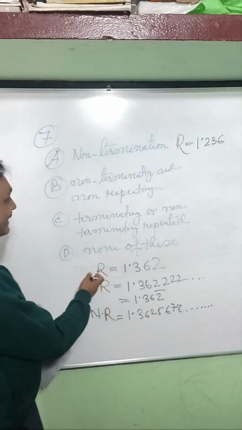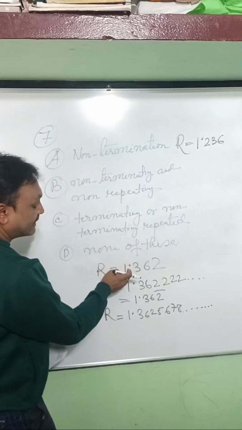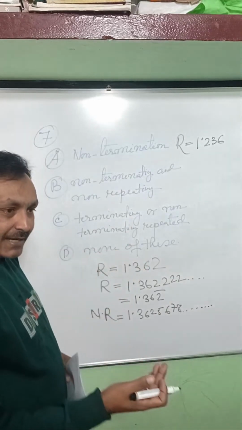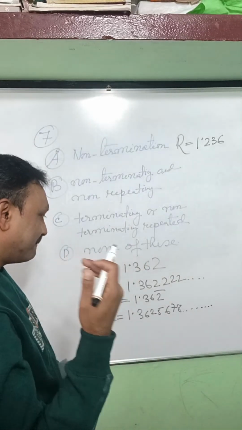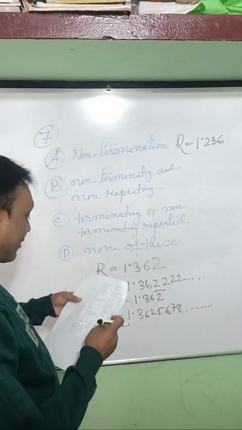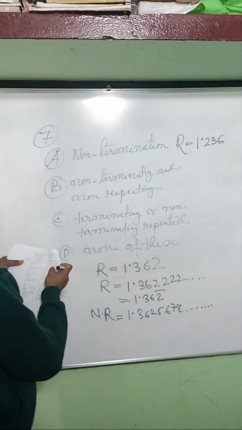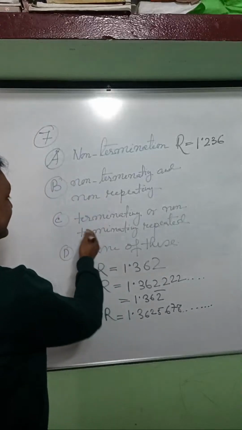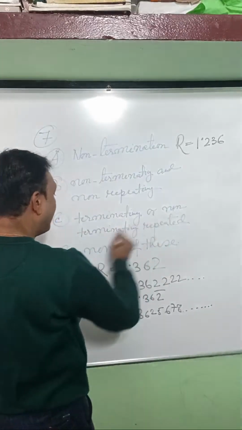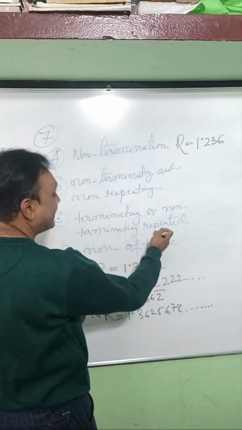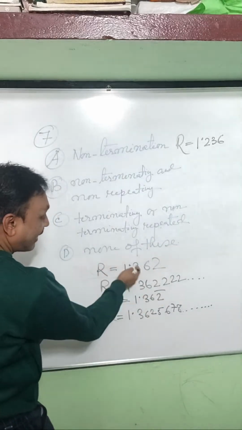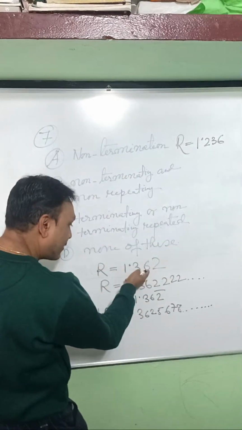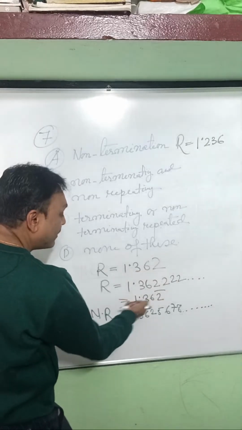So to get a rational number, the decimal expansion should be either terminating or non-terminating but repeating. So which one is the correct answer? Terminating or non-terminating repeating. These are the criteria for a rational number.